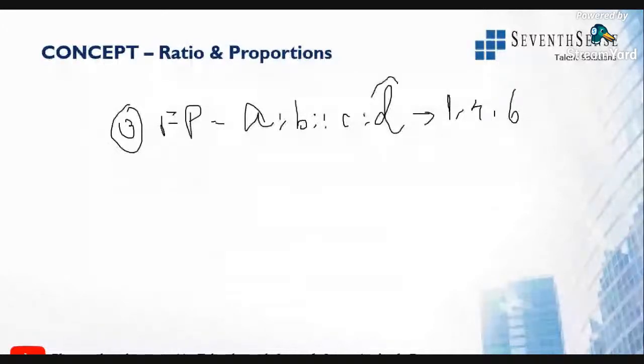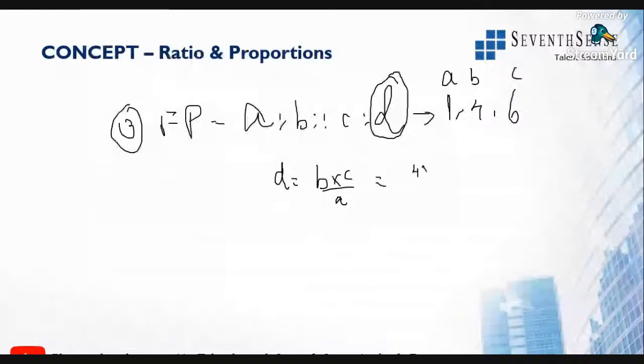Now the fourth proportion is D. Always remember the fourth proportion is D. So D is calculated as B into C divided by A. Here they have given the A, B and C values. A is 1. So B into C is 4 into 6 by 1, that is nothing but 24.